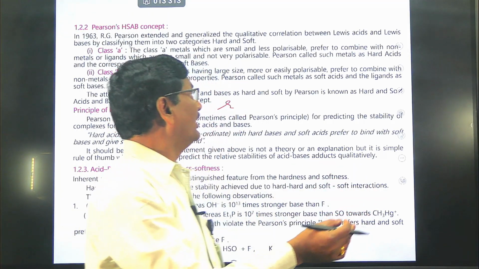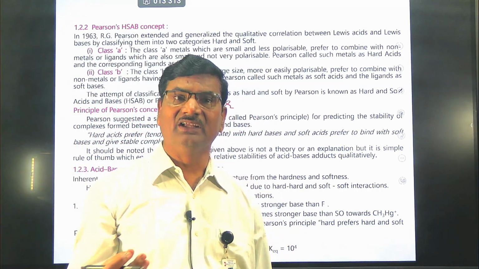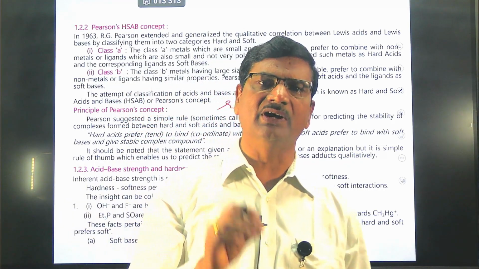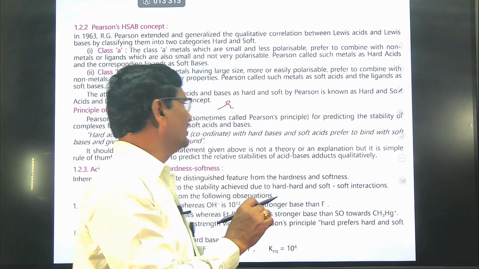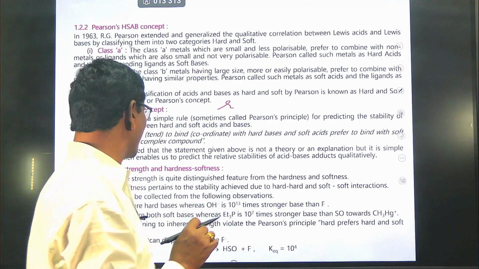In the case of soft acids combining with soft bases, for example, ligands prepared using sulfur, phosphorus and the cyanide group combine with heavier transition metals having low or zero oxidation state.